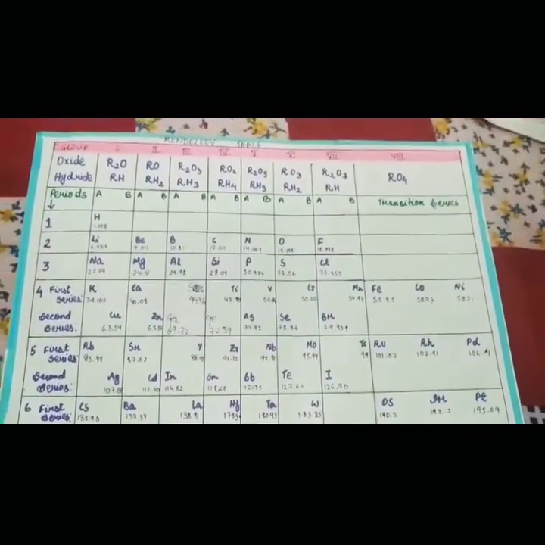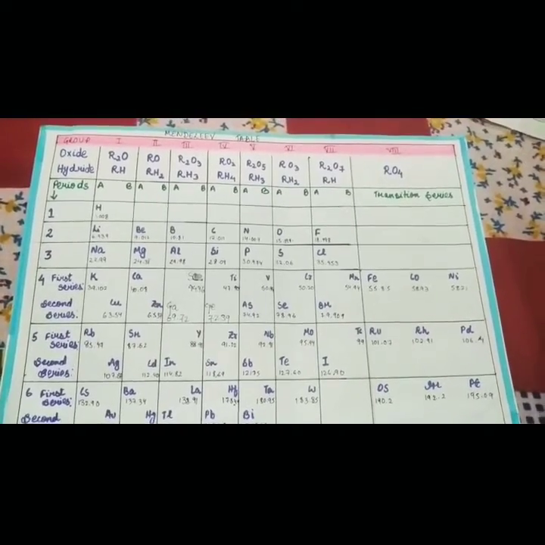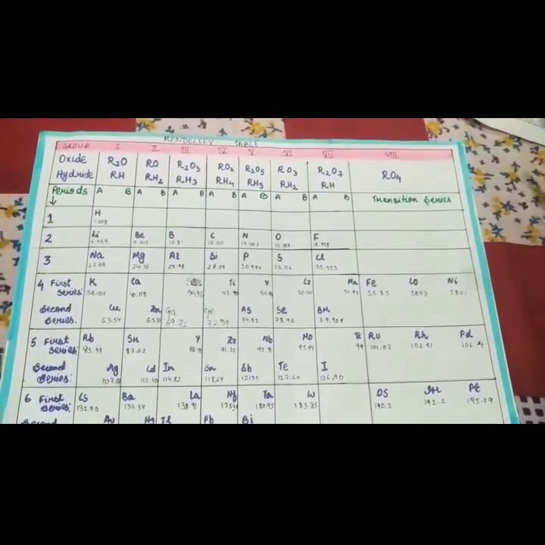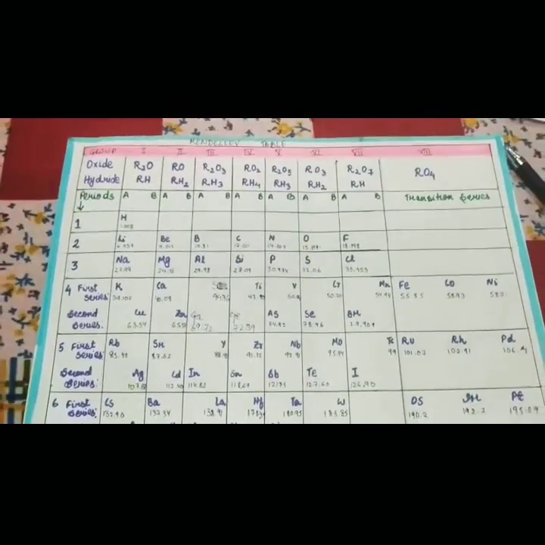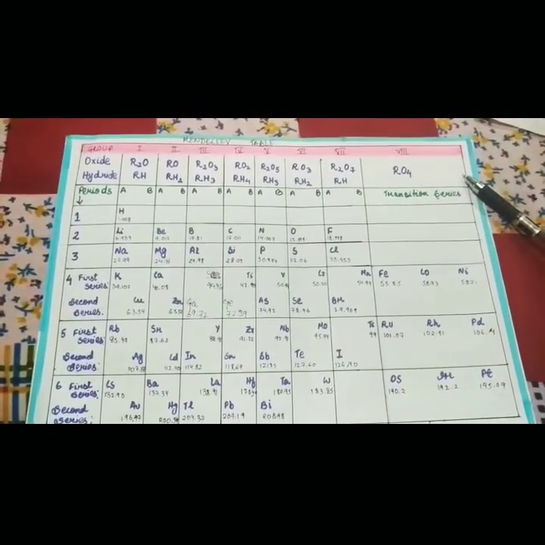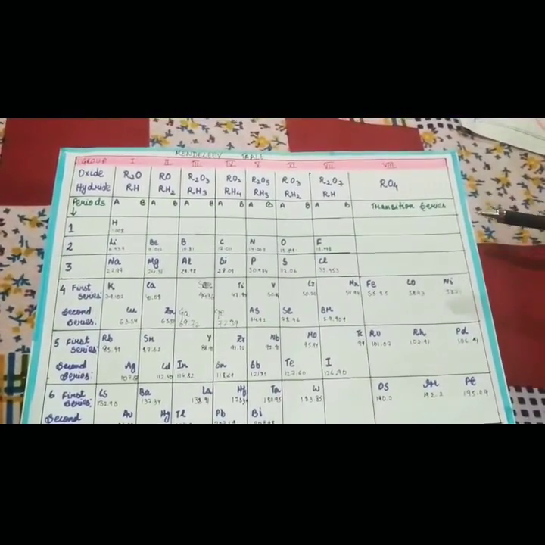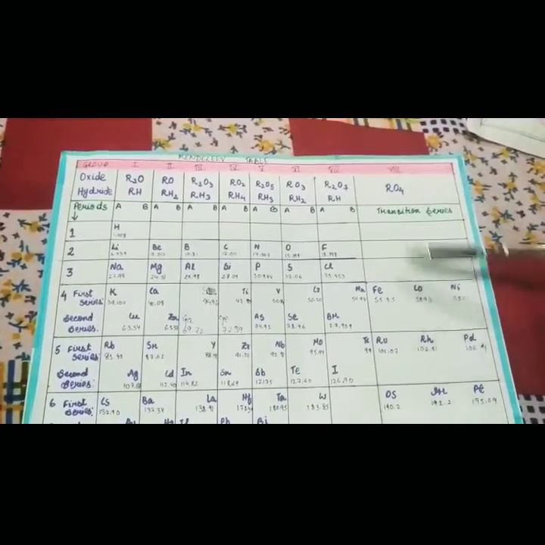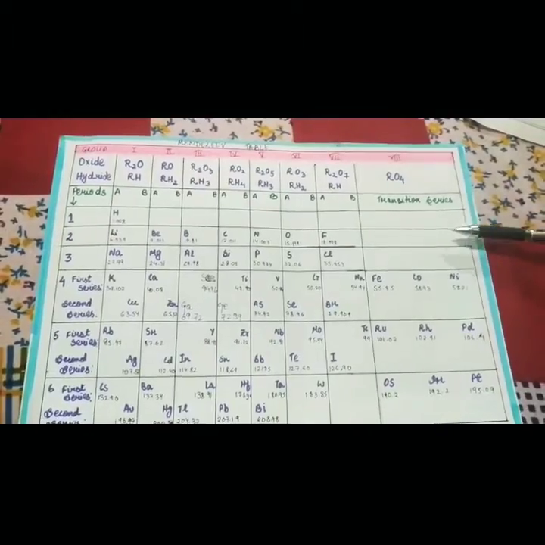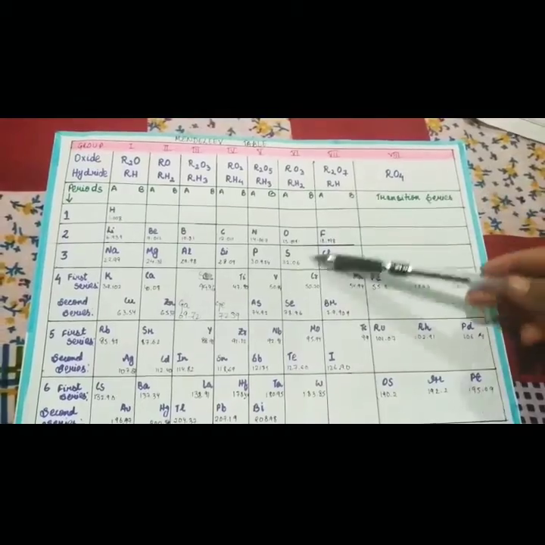For example, we know the noble gases are helium, neon, argon, xenon. Noble gases were not discovered during his time. They were discovered years later after his table was predicted. They were discovered later on because of their unreactive nature and low concentration in the atmosphere. But when they were discovered, they were placed in a separate group, okay, without even disturbing the rest of the elements. See how beautiful his table is, that even after elements were discovered, they could be placed in a different group, and it didn't disturb his table.